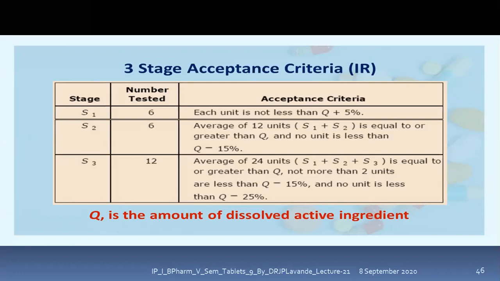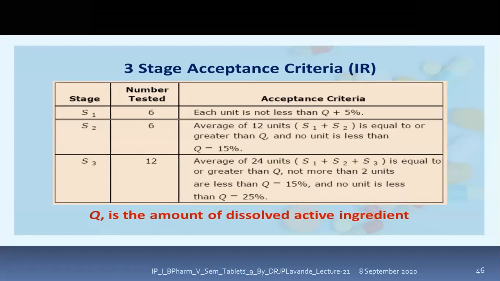So the average of 12 units, that is S1 plus S2, should be equal to or greater than Q, and no unit less than Q minus 15%. So whatever the amount of dissolved active ingredient is, minus 15%. If this criteria is met, then we can say that it passes. If it fails, we have to go for the S3 criteria.